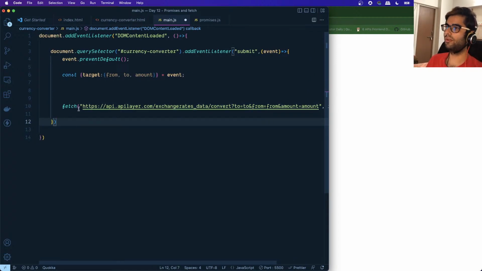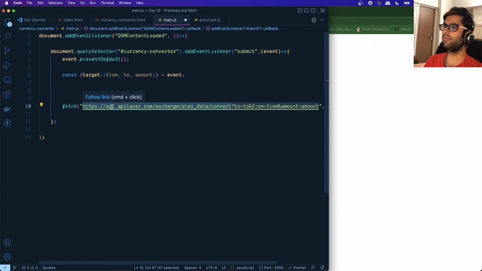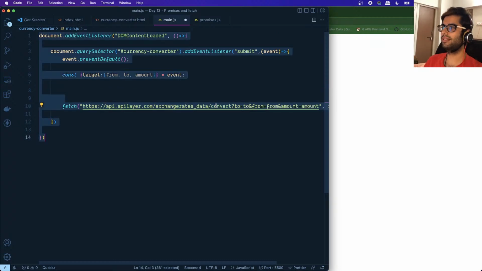So in order to call that function, we are making use of a built-in API which is provided by the browser. As I told you, an API is a function which is external to your application. So this is a function which is provided by the browser. We specify a URL over here. So in our case, the URL is apilayer.com exchange rates data, and we are calling this particular endpoint.